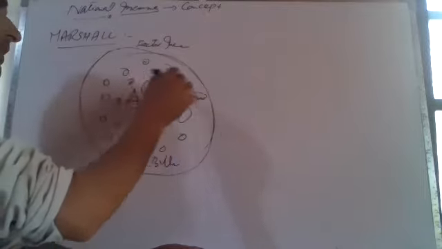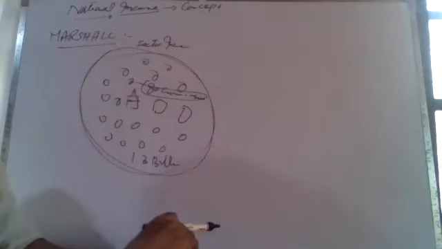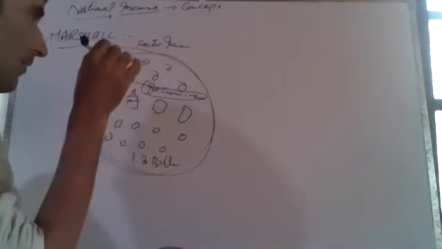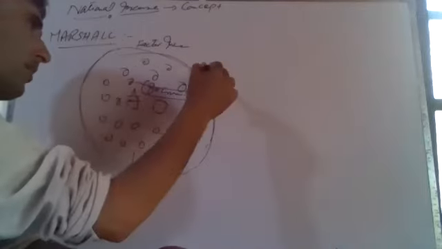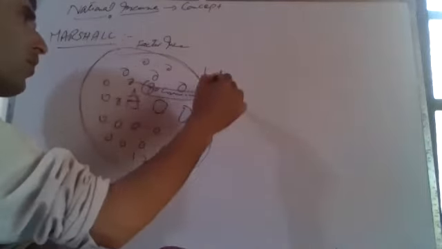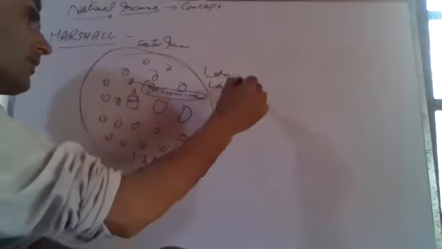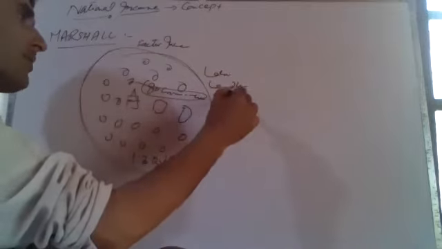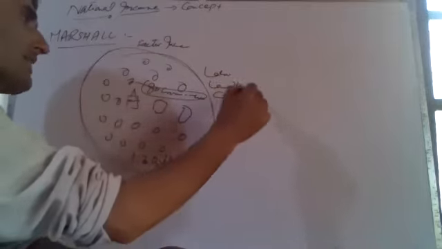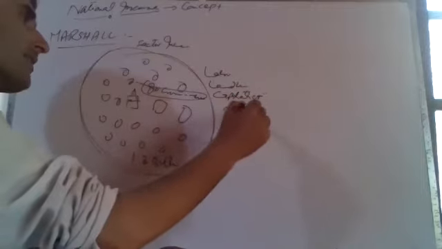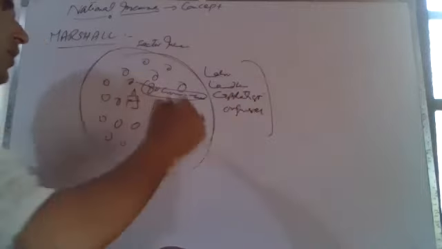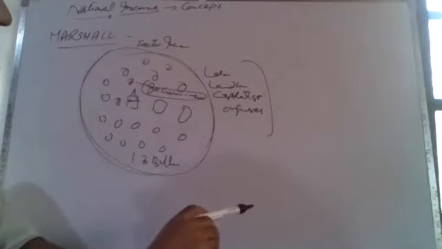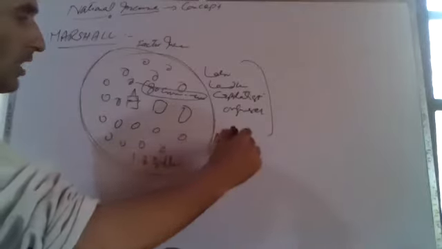This working population is that population who earn income. But when we divide this working population, some are laborers, some are landlords, some are capitalists, and some are organizers.